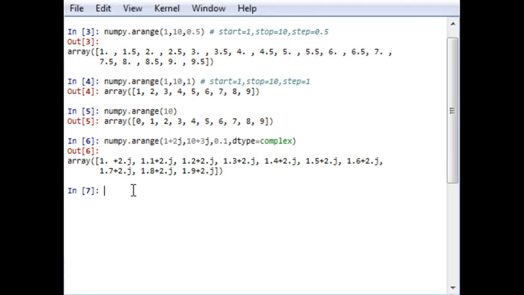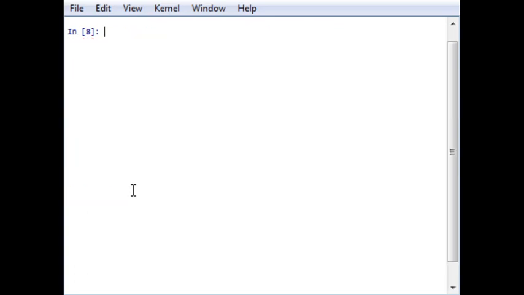The next example is related to linear space numbers. While arange gives you good control over step size, you cannot specify the number of elements in an array. To solve this issue, we use the linspace function. In linspace, we have five inputs to the function.